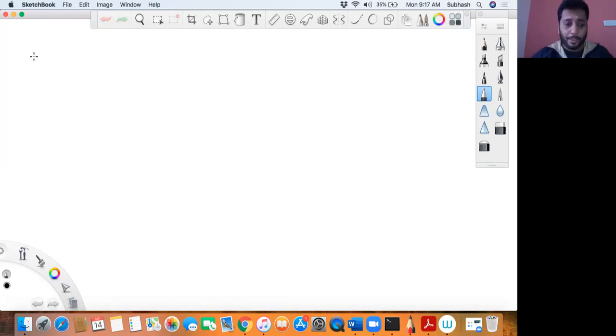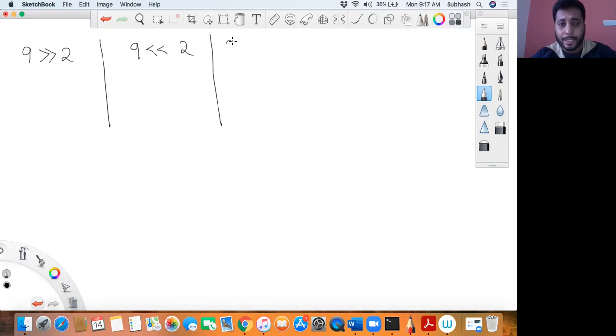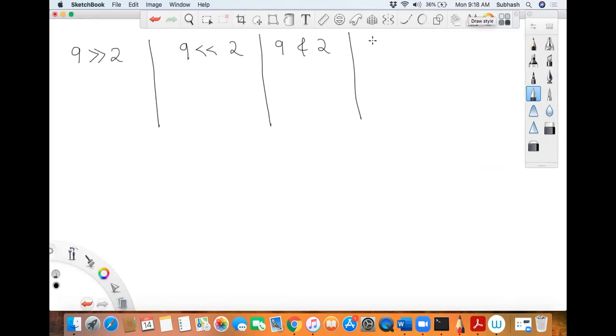Okay, so let me give you an example. Suppose I have 9 right shift of 2, this is the first operator. Then we have 9 left shift of 2, this is the second operator. Then 9 bitwise AND with 2, this is the third operator. Then 9 bitwise OR 2. Then 9 XOR with 2, this is another operator. And finally we have a tilde operation, tilde of 0. We'll do that later.